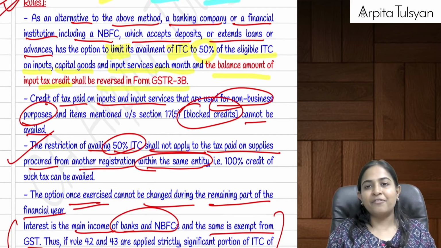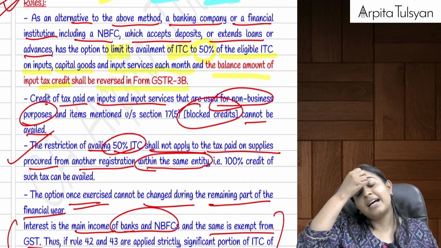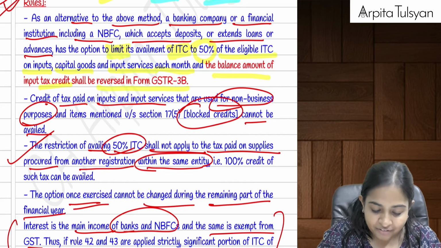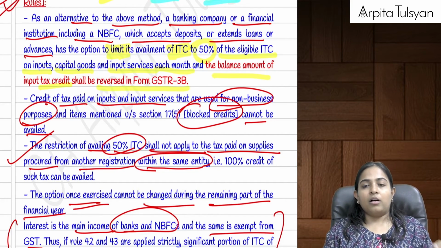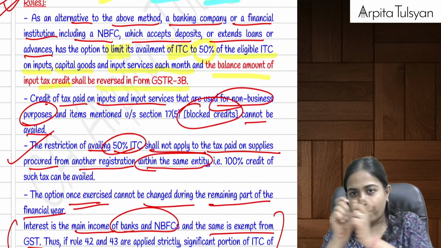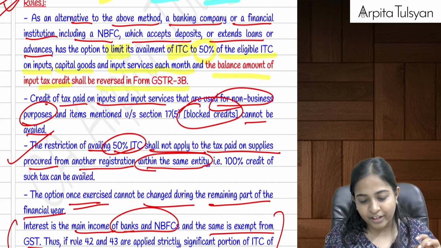What option did we give to the banks? We told the bank that every month do one thing, whatever is the ITC available to you, take full ITC. Before that, I will do one more bifurcation.